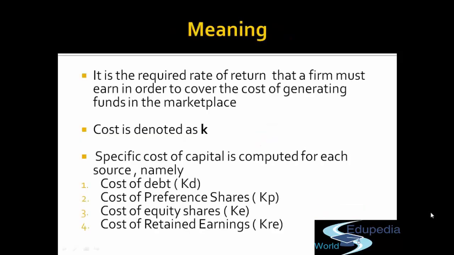So what do you understand by cost of capital? Cost of capital is basically the required rate of return, right? For 300 you have to generate 37 that a firm must earn for what? To cover the cost of generating fund in the marketplace. Clear? So when I am saying required rate of return, that means we compute cost in percentage. In FM, we just denote this cost by K.